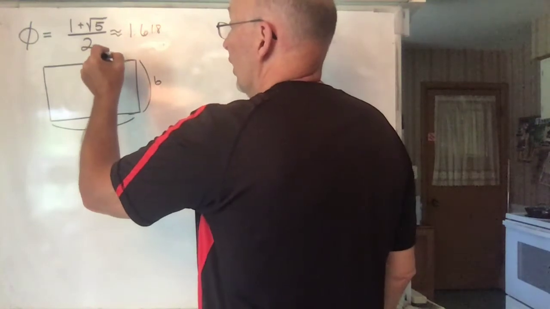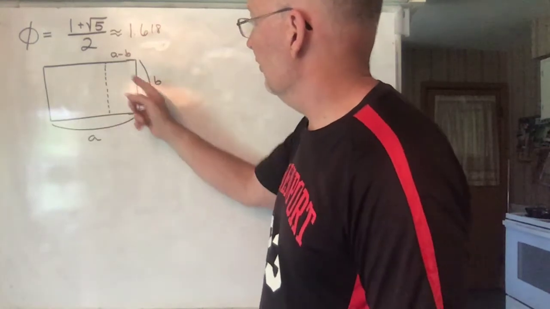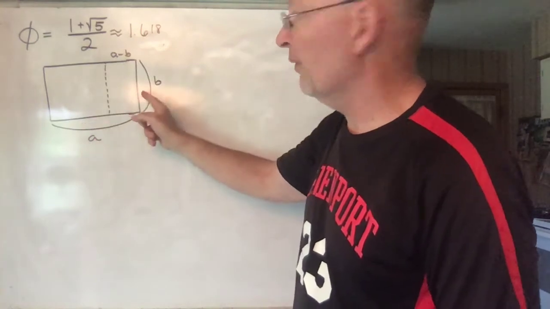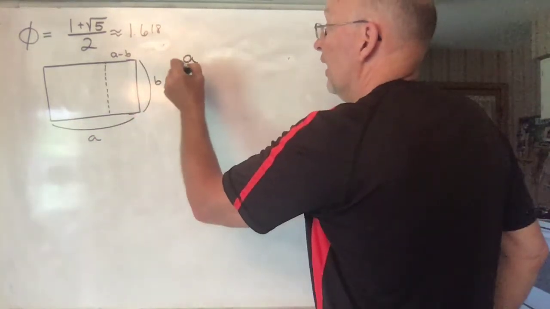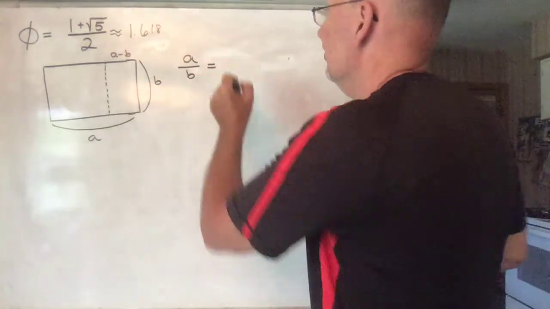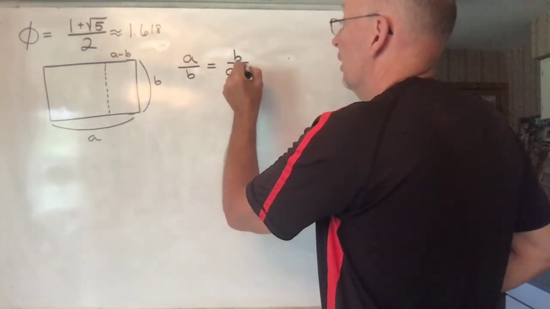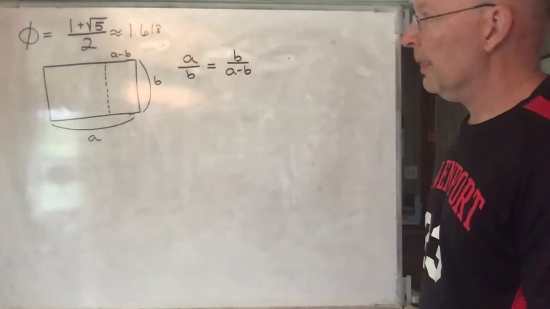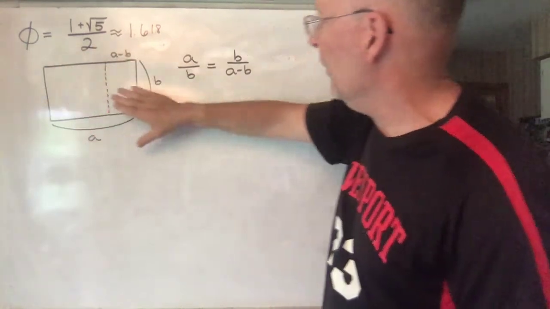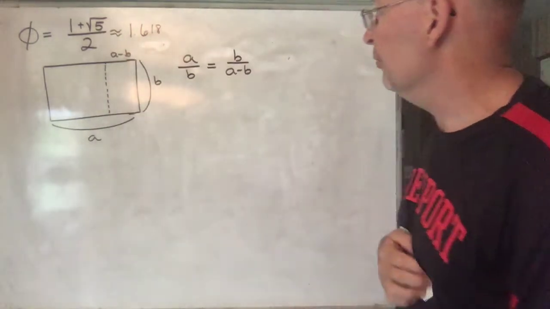and so this will be what? A minus B, agreed? A minus B. So this is A, this is B, and this is A minus B. Then, this thing has just the right shape so that the ratio of A to B is exactly the same ratio as B is to this thing that's left over, A minus B. Okay? And so the question is, what particular ratio has that property? What does the ratio of A to B have to be to have that property?